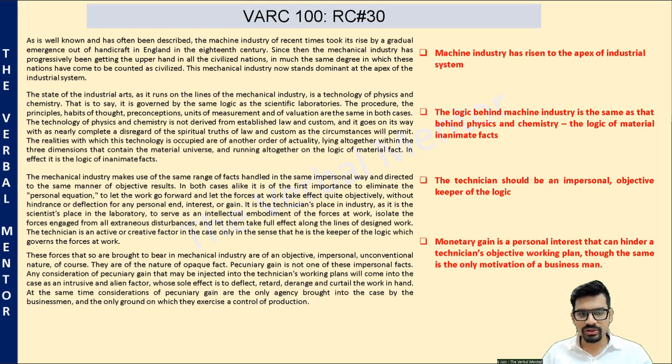So he basically compares how a businessman works and how a technician works. The technician is impersonal, unbiased. He has to be an objective keeper of the logic, while the businessman is driven by the motivation of earning money. So that's what he tells us. Okay.